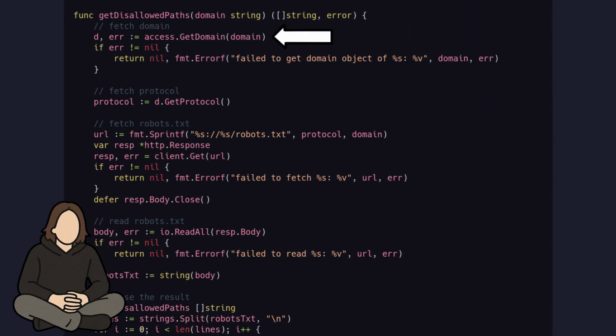Here we fetch the domain, either from cache or the database. Here we extract the protocol, HTTP or HTTPS, from the just fetched data. Here we fetch the aforementioned robots.txt using the appropriate protocol. Here, if we failed, we say that we failed. Then we read the robots.txt. Here, if we failed, we say that we failed.